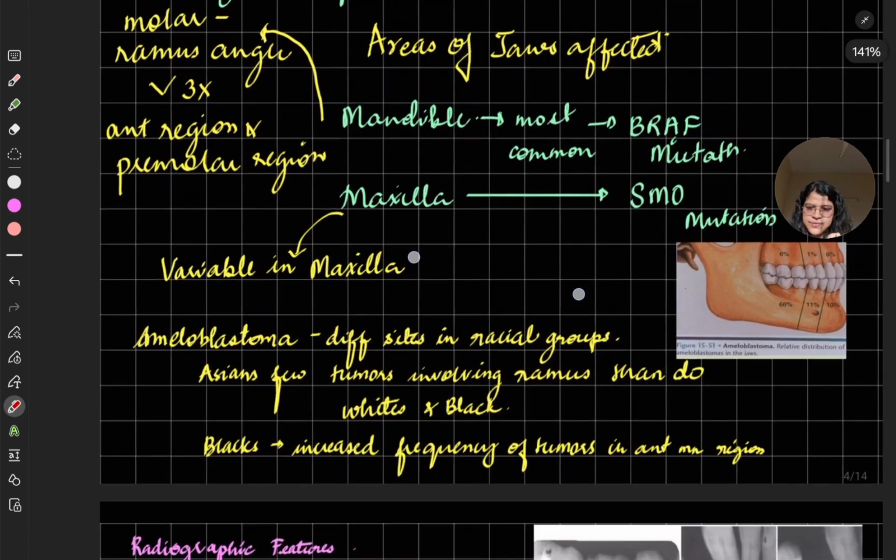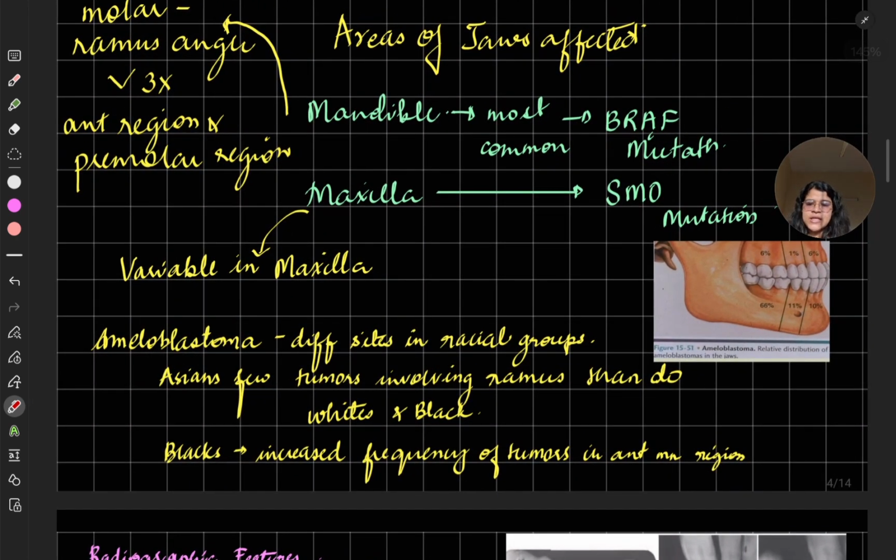So we'll go forward. Ameloblastoma has different sites in different racial groups. In Asians, few tumors involve the ramus compared to whites and blacks. So in Asians, there are fewer tumors which involve the ramus, but in whites and blacks they are more common. Blacks have increased frequency of tumor in anterior mandibular region. In the blacks, the anterior mandibular region is more common than the ramus.